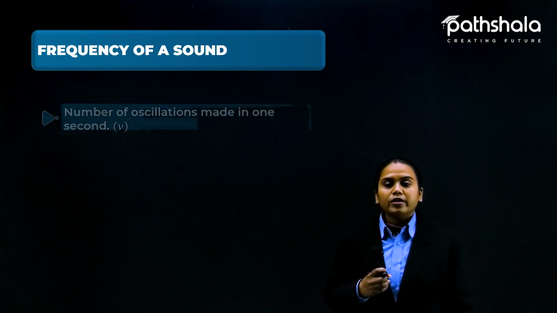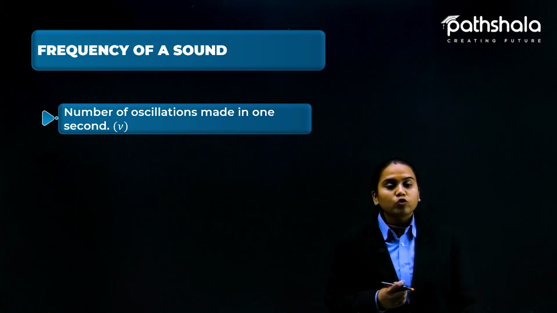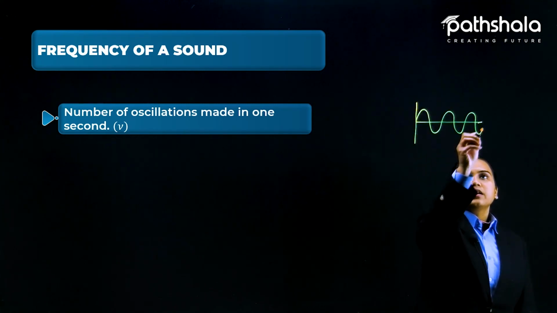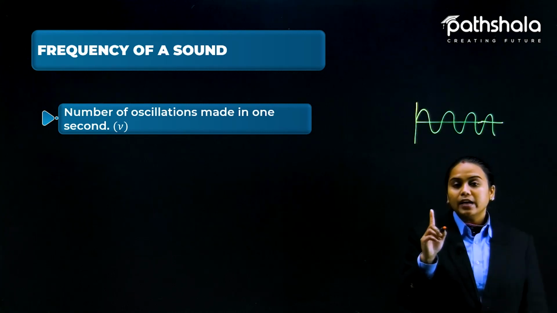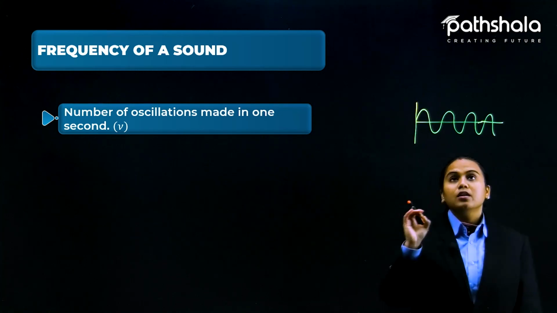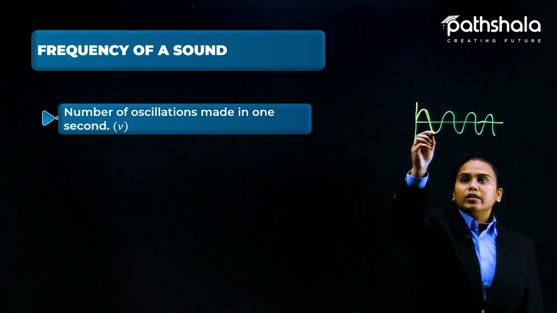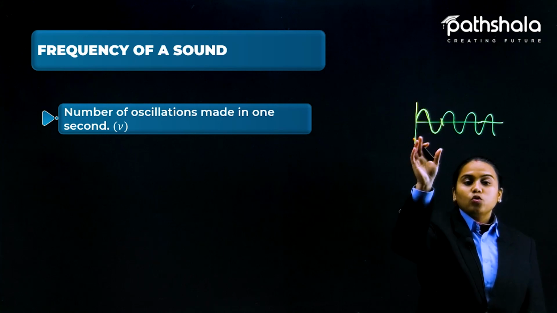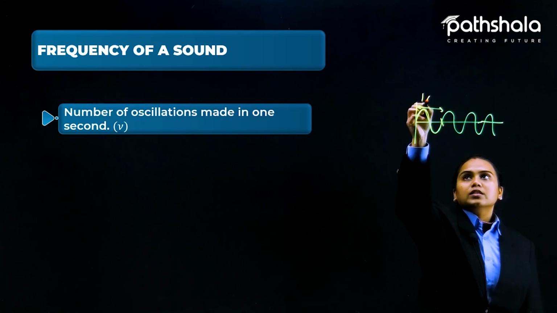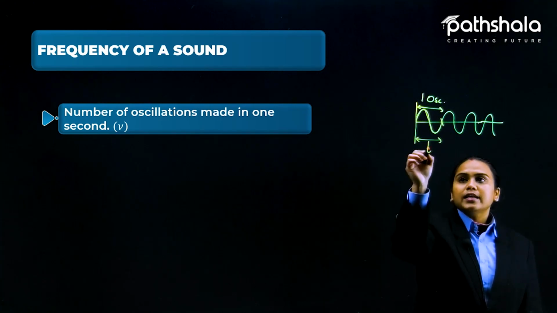First of all, let me give you the definition: the number of oscillations made in 1 second. As I have told you, in the sound part the vibrations are there, but the time period and frequency are different things. First of all, this should be clarified. Now what was the time period? It was starting from here and going there and going there. So one oscillation is being completed here, and that one oscillation is done in a certain time, that is the time period.